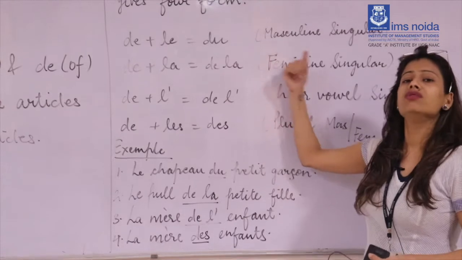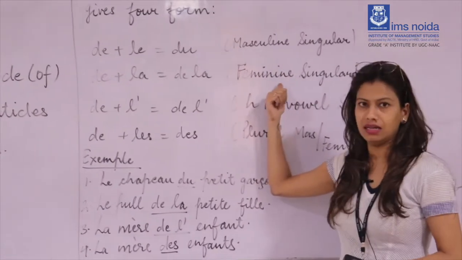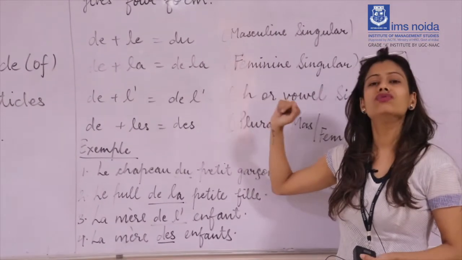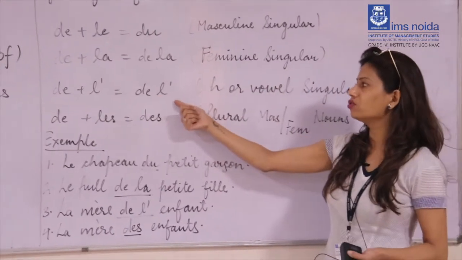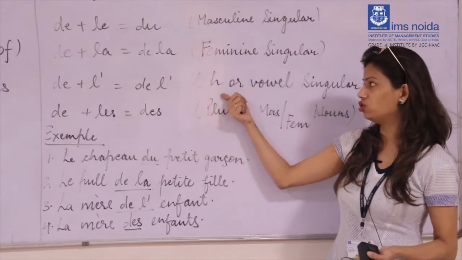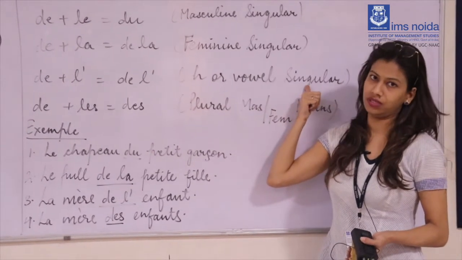Du we use for only singular masculine nouns, de la we use for feminine singular nouns, and de l' we use before h or vowel singular nouns.